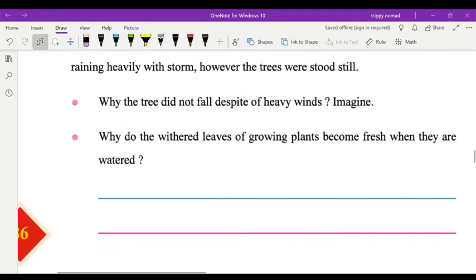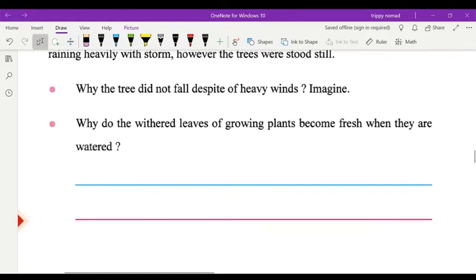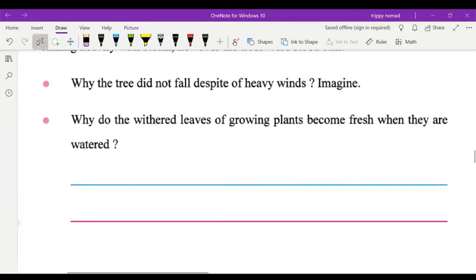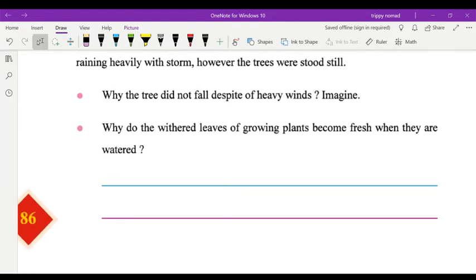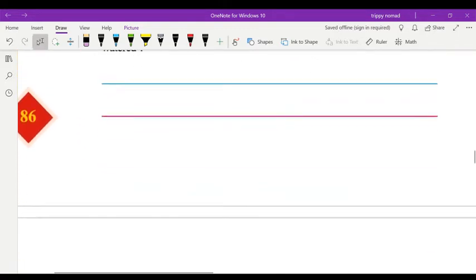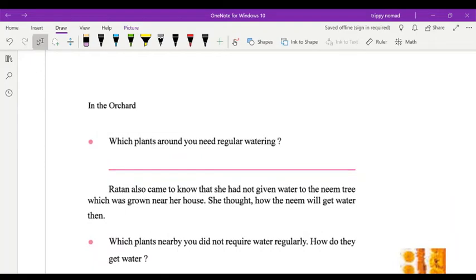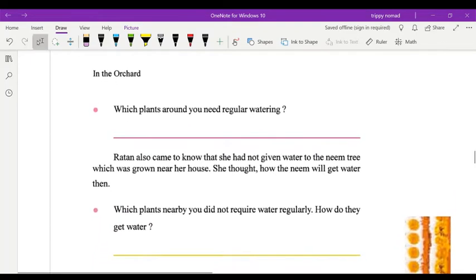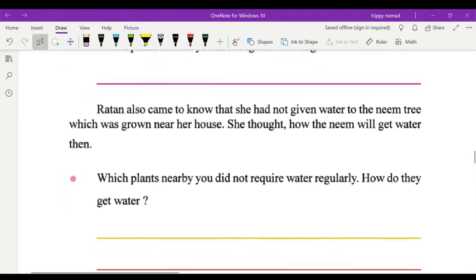Why do the withered leaves of growing plants become fresh when they are watered? Because when the water goes through the roots and reaches the leaves, then the leaves become fresh. Which plants around you need regular watering? So you have to write the names.